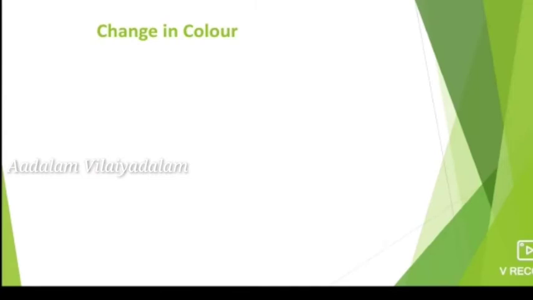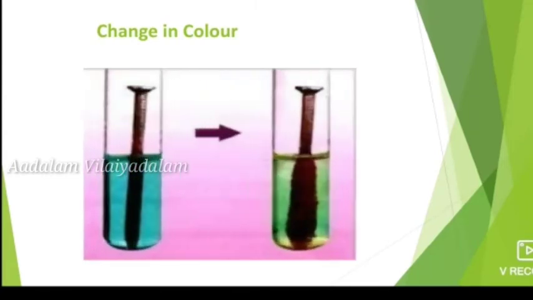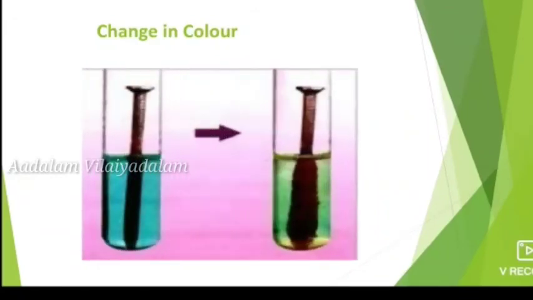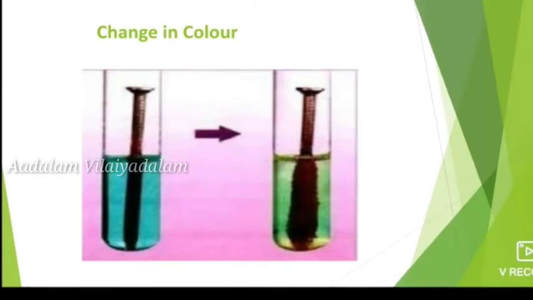And next one, change in color. When you place an iron nail in a solution of copper sulfate, take a copper sulfate solution in a test tube and immerse the iron nail into it, what will happen? After some time, the blue color of copper sulfate slowly changes into green color due to the chemical reaction happening in the solution. So during chemical reactions, the color can change.